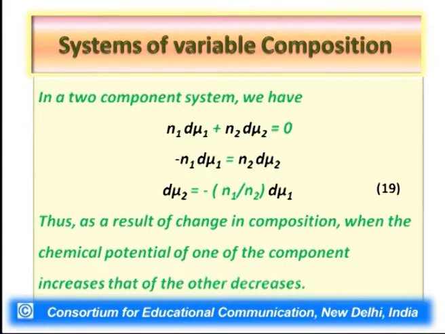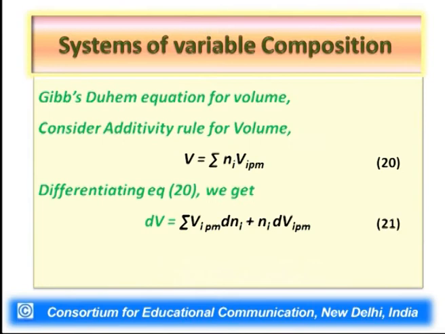So it reflects in the result that when there occurs an increase in chemical potential of one component, you will observe a decrease in chemical potential of the other component when you have added the amount of the first component. Having said so, similarly we can derive the Gibbs-Duhem equation for volume also.